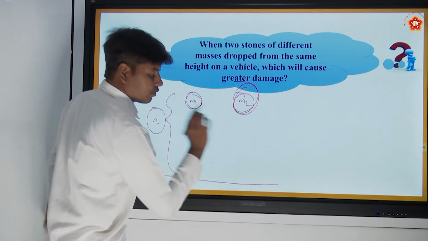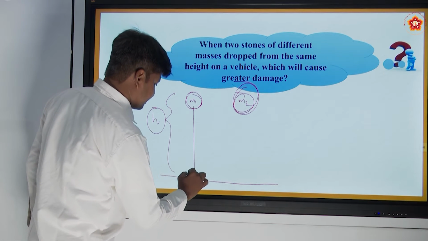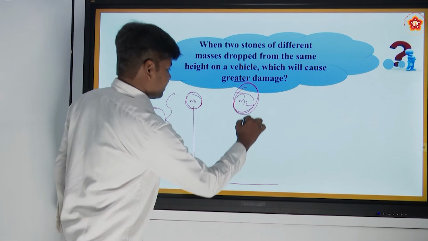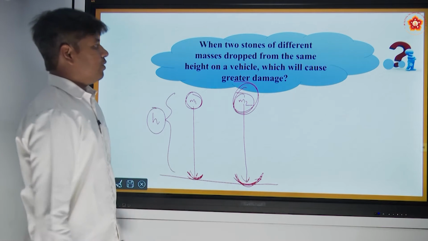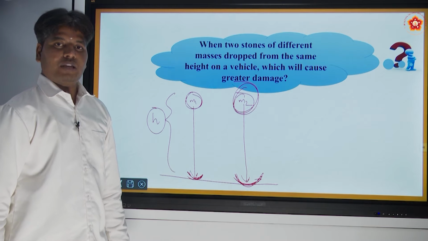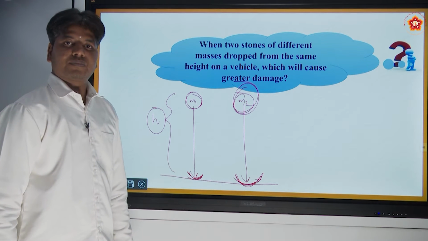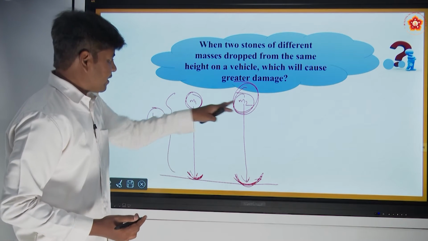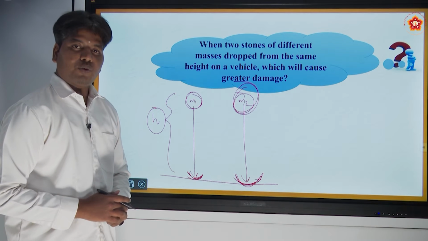Now this is a smooth floor. So what happens? It falls down. It creates a dent here because it's a smooth floor. When the other one falls, it also creates a dent. Now, which will cause the greater damage? Which will cause a greater damage on the ground, or cause itself a greater damage if it is fragile and the ground is rigid? So what do you think?